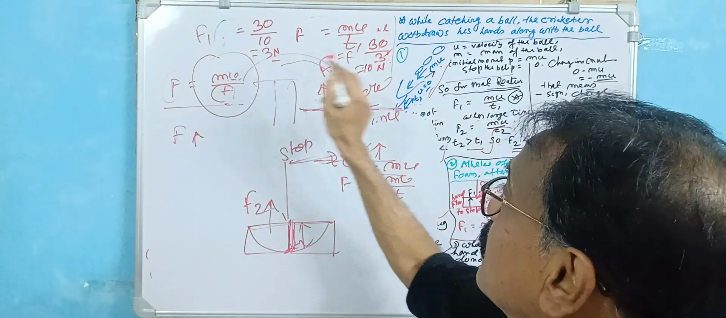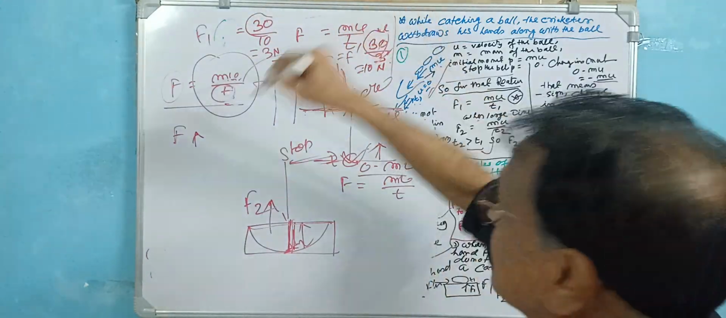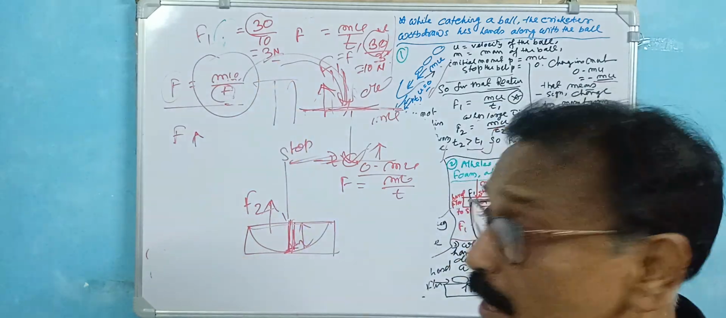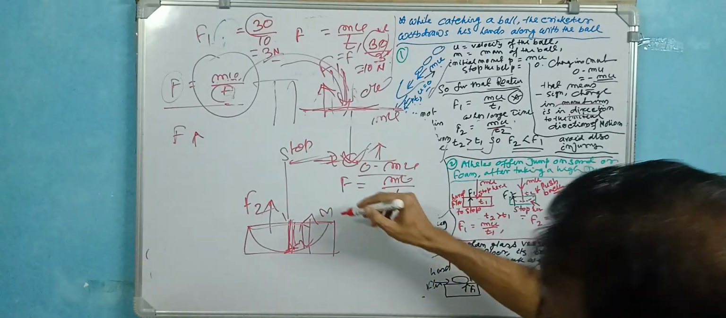This increased time is 10. Here is 3 seconds, here is 10 seconds. But this 30 and this 30 are the same. So what is the force developed here? 30 by 10, this is 3 Newton. That means when you jump, the reaction force here is 3 Newton.